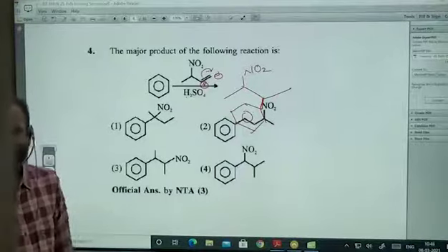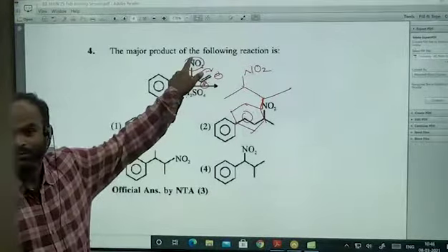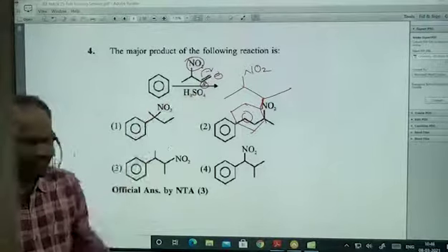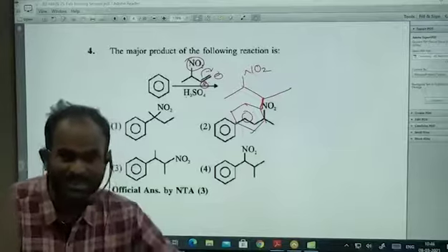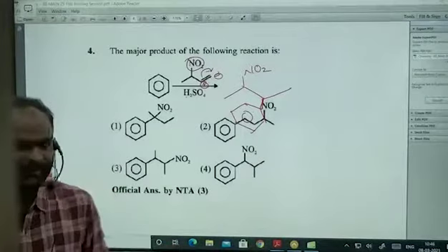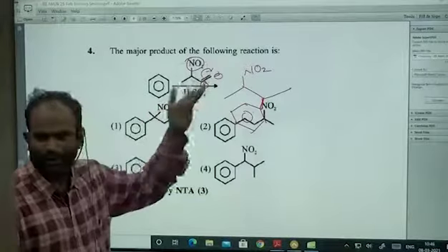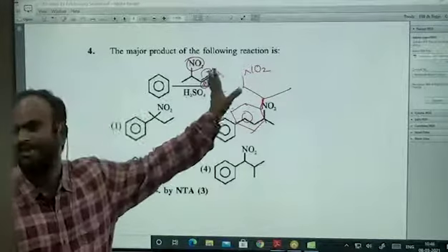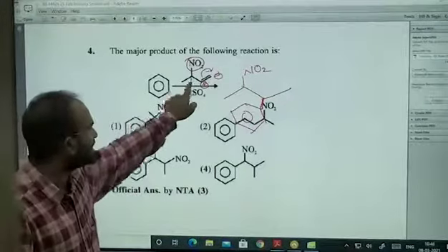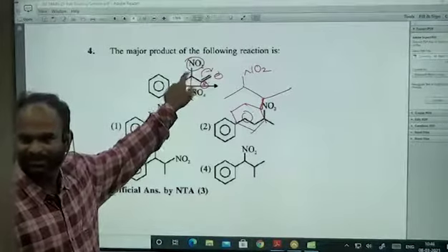The reason for the rearrangement not being encouraged is you have the NO2 group. What is this NO2 group? Electron withdrawing group. The lesser the distance between the electron withdrawing group and the positive charge, the stability will be decreased. Therefore, this carbocation shifting here or somewhere, it is not at all going to be encouraged. That's why just forget about the rearrangement. Even if there is some CH3 here, you don't expect that carbocation is going to be formed here.